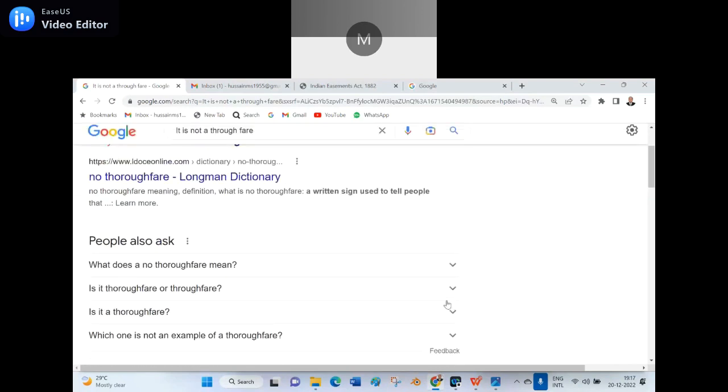See, no thoroughfare, the definition. What is no thoroughfare? A written sign used to tell people that if anyone passes there, okay, they can pass it, but with an objection. If they want, they can close it. In some places, they will write it.